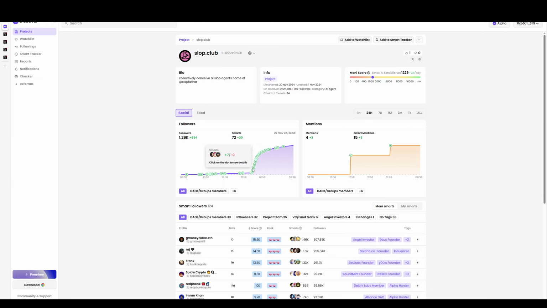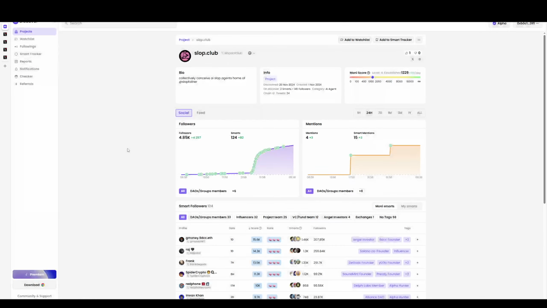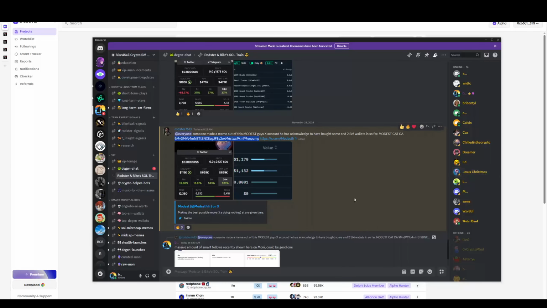Basically, this is going to look a lot like a chart, right? If you were to look at the chart, and we'll look at it here in a second. But let's see, anywhere from 8:38 my time. Well, actually, is this my time? 8:18. Yeah, okay, so it is based on my local time. So let's just look at these first two wallets that followed it, or this first one. That was at 8:38. It was Roy Lerner. So 8:38, if we go to the chart on 8:38, and actually this did show up in my Discord.